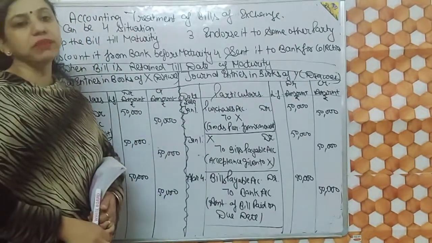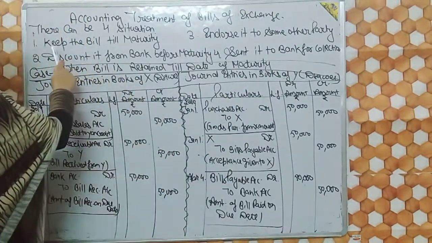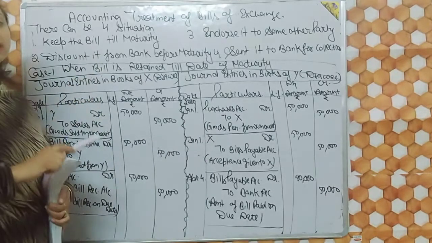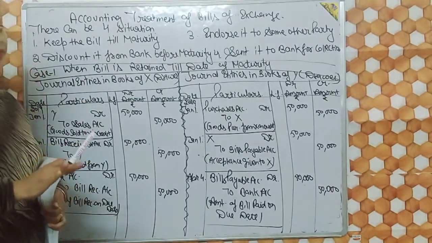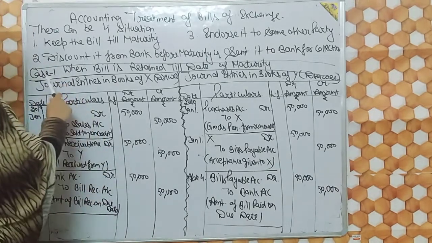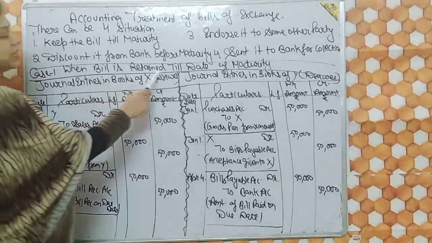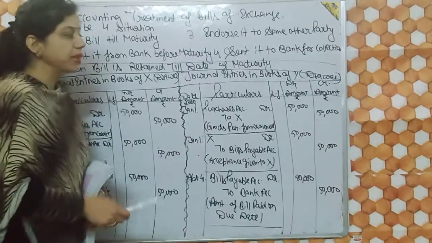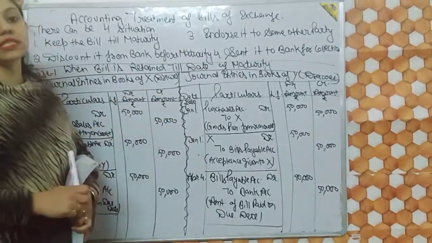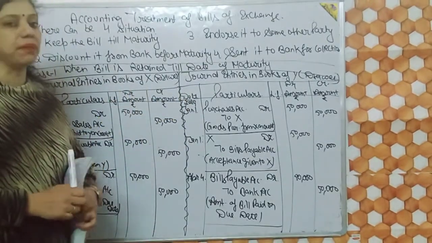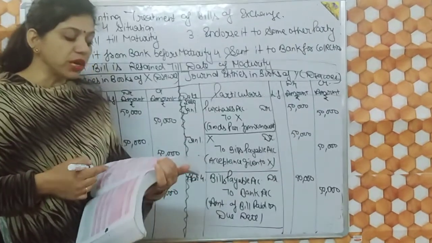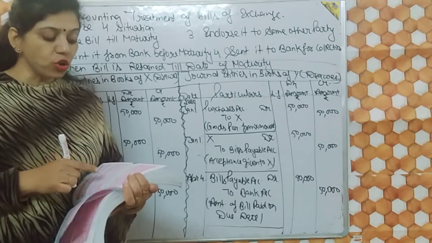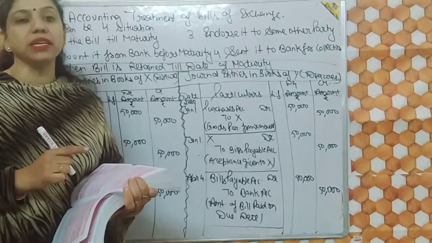So today we will discuss the first case, when the seller keeps the bill till the date of maturity to himself only and does not give the bill to anyone. So case 1, when the bill is retained till date of maturity. I am just going to clear this concept with the help of an example. For example, on 1st January 2019, X sold goods to Y for 50,000.